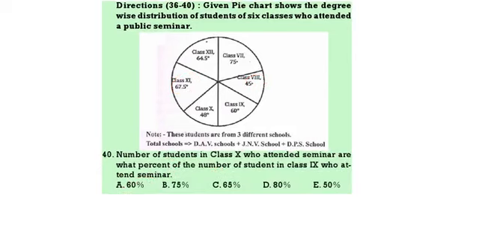Next. Number of students in 10th who attended the seminar is 48. How much percent is that of the 9th who attended the seminar? 60. 48 by 60 into 100. That is equal to 80%. 80% means option 4.